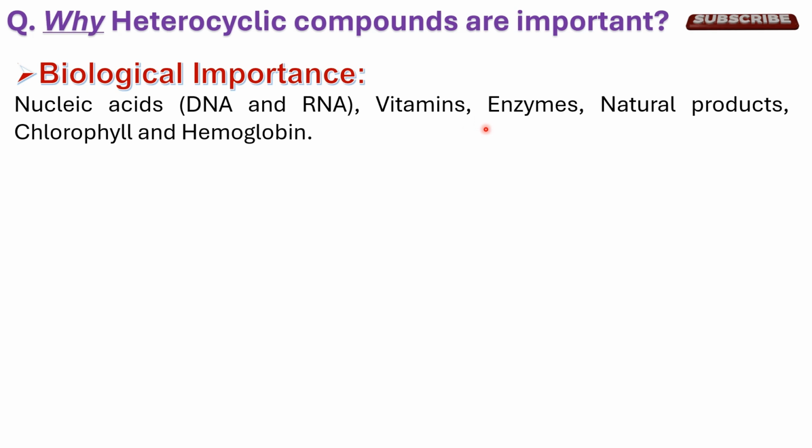There are many vitamins and enzymes present in the body which contain the heteroatom in their structure. There are many natural products in nature which contain the nitrogen, sulfur or oxygen heteroatom in their structure. Even in hemoglobin, the iron containing ring is held by the porphyrin ring, which has 5-membered nitrogen containing heterocycles.